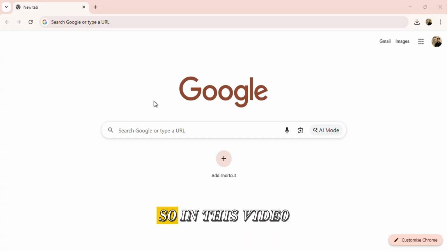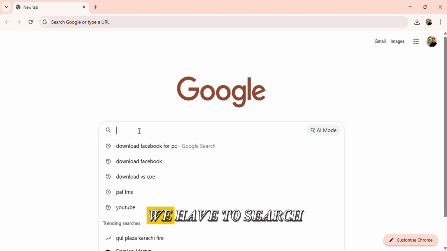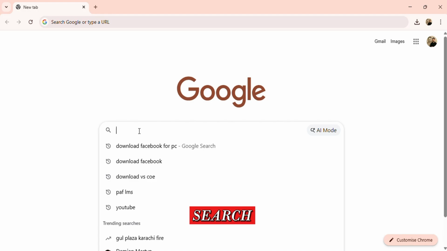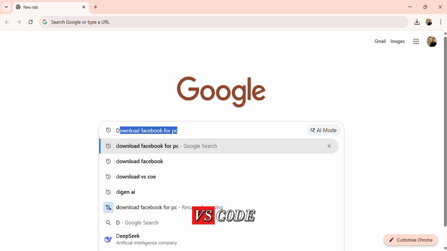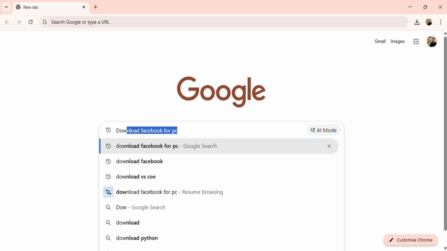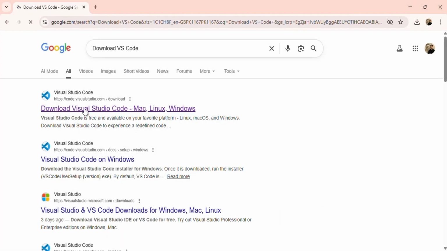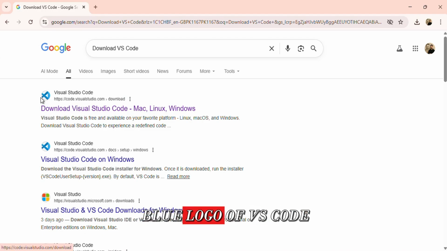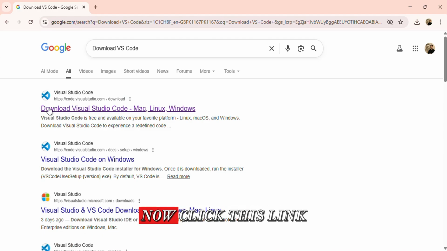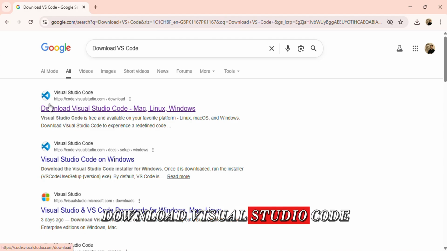Hi everyone. So in this video we have to discuss how to download VS Code on Google Chrome. So first of all we have to search on Google, search download VS Code. You see this first link. So this is the blue logo of VS Code. Now click this link, download Visual Studio Code.